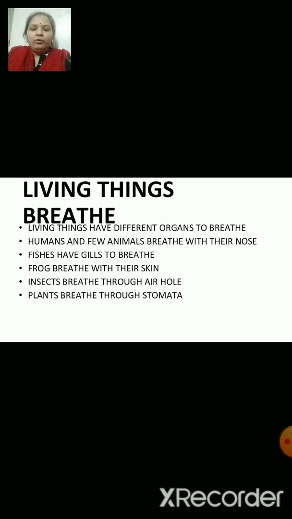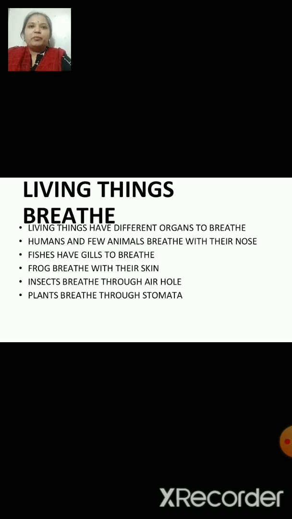Right, now we breathe with the help of our nose. Different animals have different organs for breathing. Can you breathe inside water? No, not at all. And what about a fish? How does it breathe? The fish breathes inside the water with the help of gills.